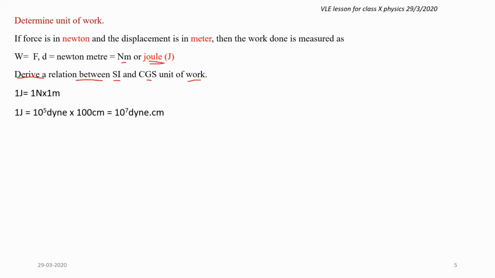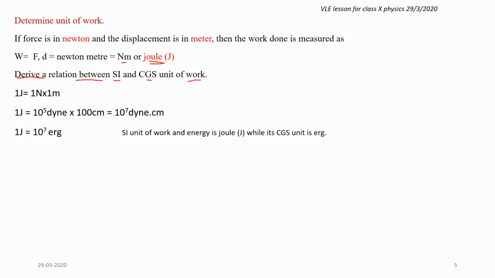Then 1 joule is equal to, now you are converting this Newton into CGS unit, because our aim is to derive the relation between SI and CGS unit of work done. 1 Newton is 10⁵ dyne. This one we have seen in class 9. And 1 meter is equal to 100 centimeter. So when you do this calculation, 10⁵ times 10², when you multiply, it will become 10⁷.